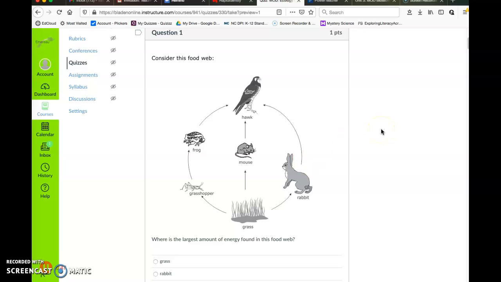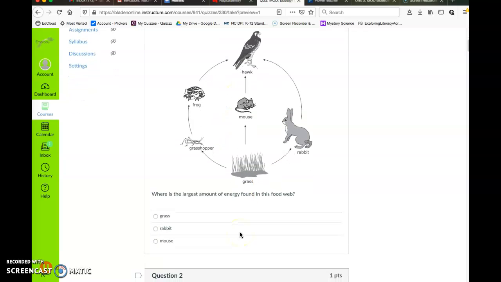Question number 1. Consider the food web. You've got grass, rabbit, mouse, grasshopper, frog, hawk. Where is the largest amount of energy found in this food web? The grass, the rabbit, or the mouse?